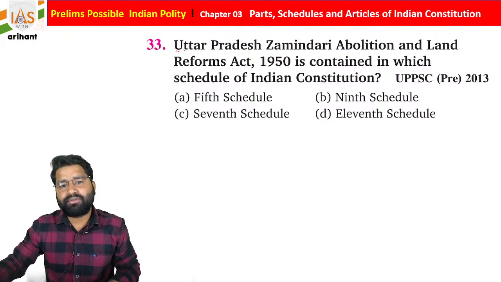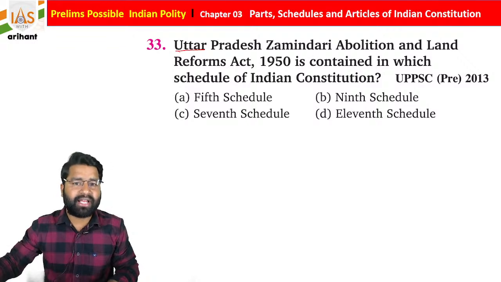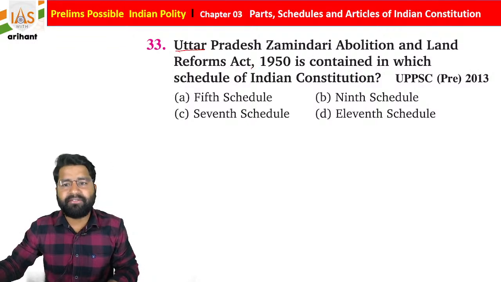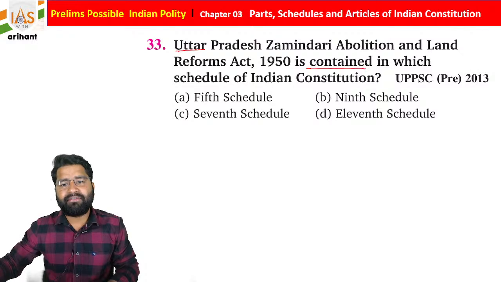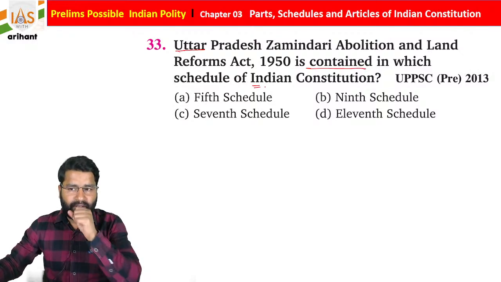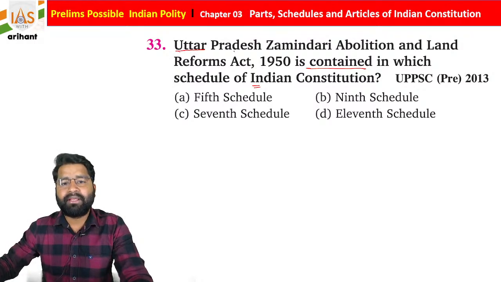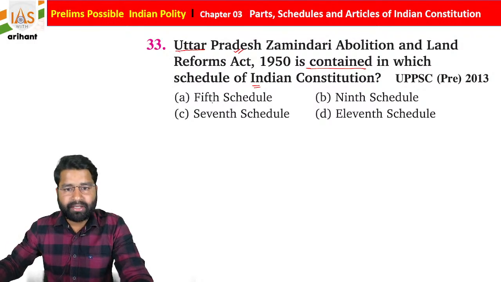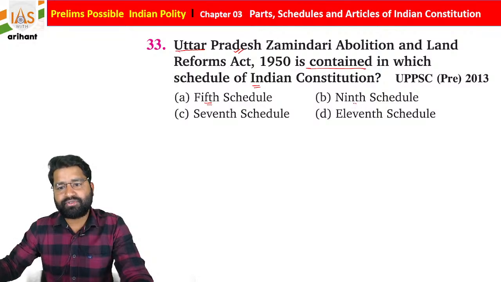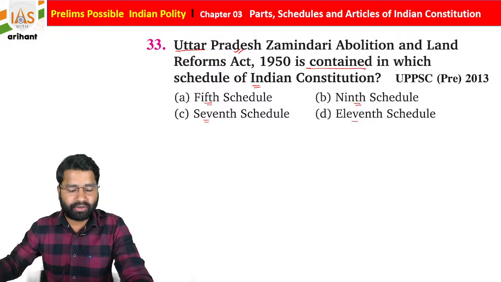Now, students, the Uttar Pradesh Zamindari Abolition and Land Reform Act 1950 is contained in which schedule of the Indian Constitution? If it is about Zamindari abolition, is it in the 5th Schedule, the 9th Schedule, the 7th Schedule, or the 11th Schedule of the Indian Constitution?